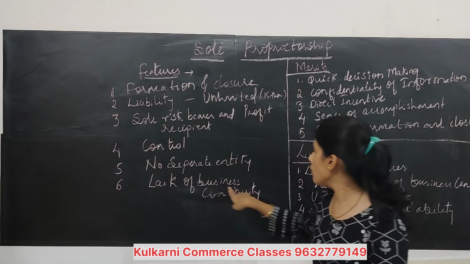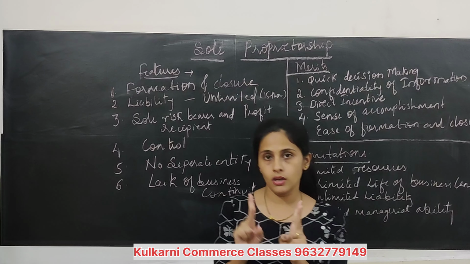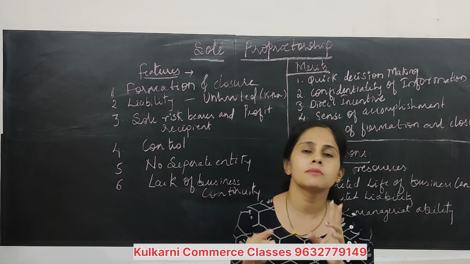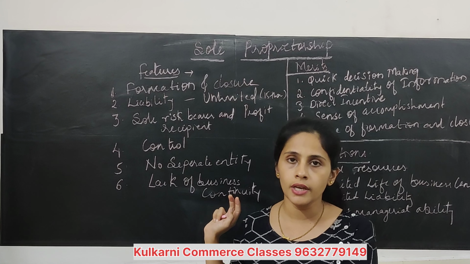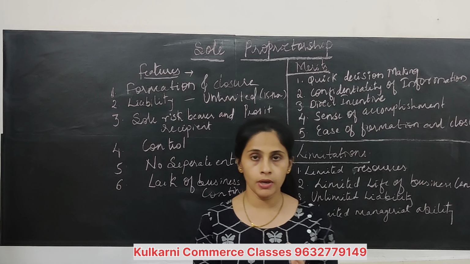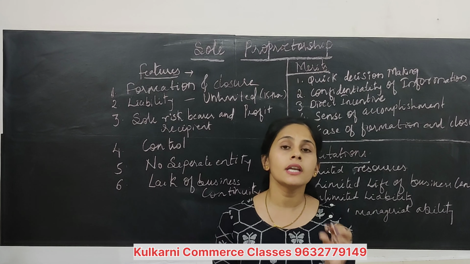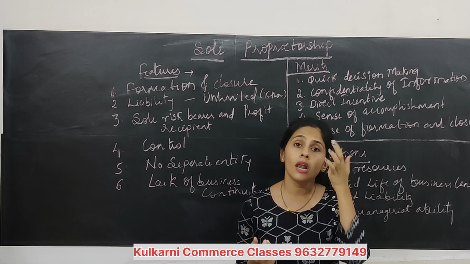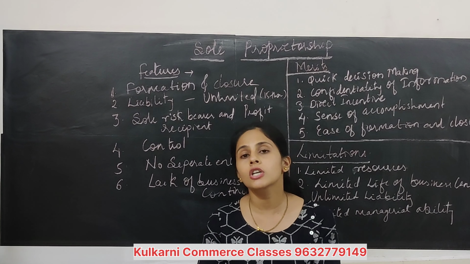Next point is lack of business continuity. Now, we have to compare here. If a person has started a joint stock company, he has many shareholders with him, he has CEO, manager, many persons are involved in it, and in case of sole proprietorship, he is the only one person and he is taking all the decisions. Understood? Now, if any bad event happens in that person's life, then that business will not continue.